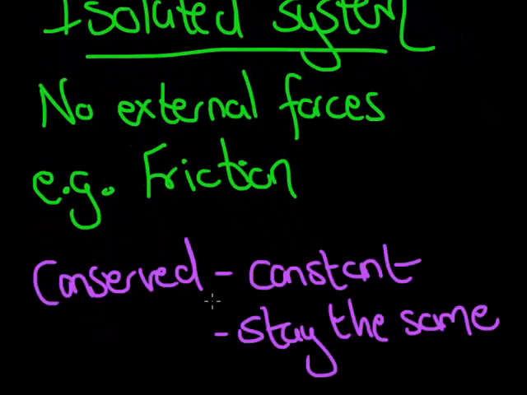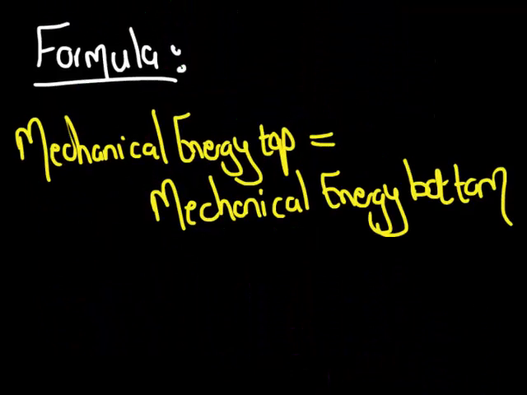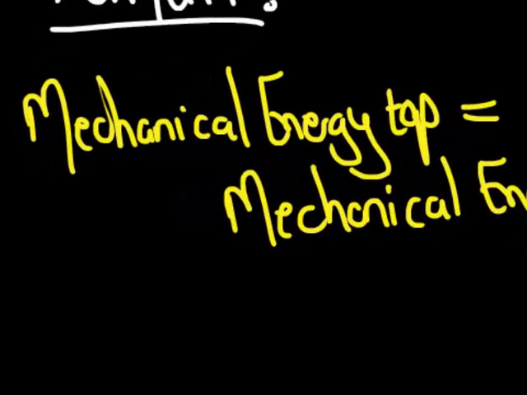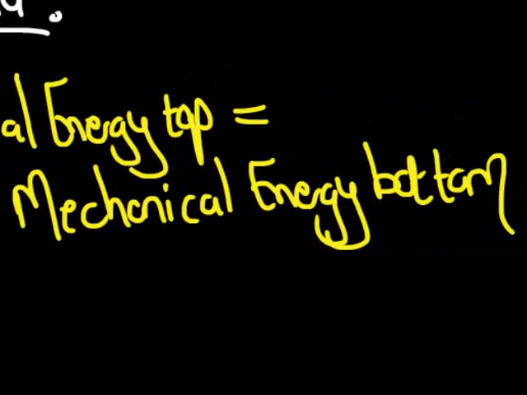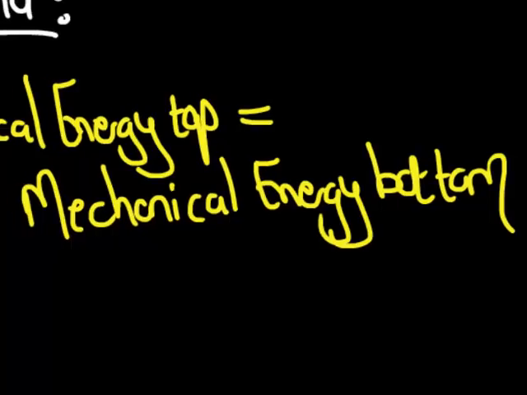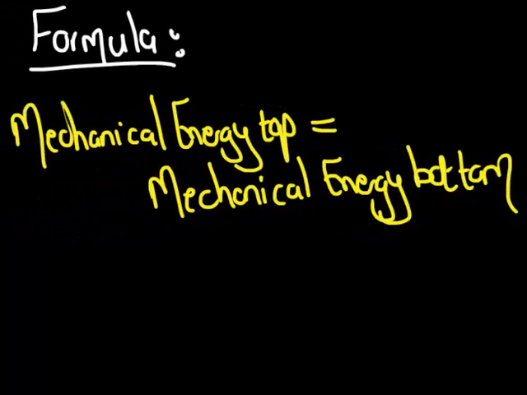Now, conserved is just another fancy word for constant, or the fact that it stayed the same. The formula for mechanical energy is not given on your formula sheet. You would need to go and memorize it. And it basically states that the mechanical energy at the top is equal to the mechanical energy at the bottom. You'll see we refer to top and bottom because in most of your examples you'll have a situation where the object is starting or ending at the top and then either starting or ending at the bottom.